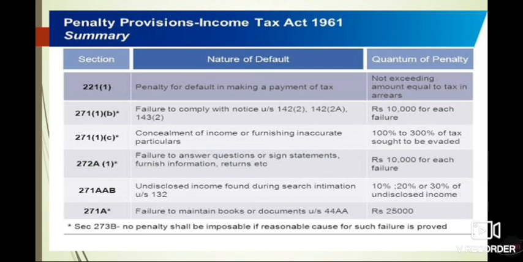Now 272A subsection 1, if you are not able to answer the questions or sign the statements or furnish the information that is being asked of you by the officers, then in that case rupees 10,000 for each failure. 271AAB, if you have undisclosed some income during such intimation which has been done, then 10%, 20% or 30% of the undisclosed income will be the penalty. Under 271A, if you are not maintaining the books or documents under section 44AA, then in that case the penalty will be rupees 25,000.